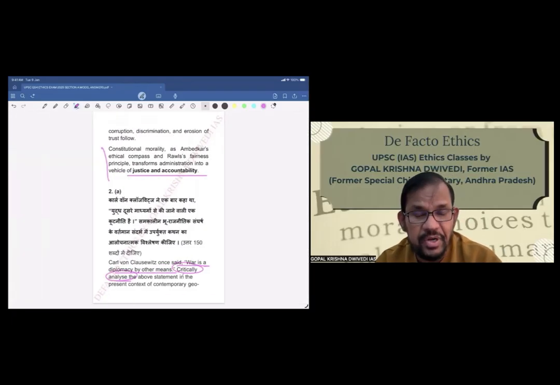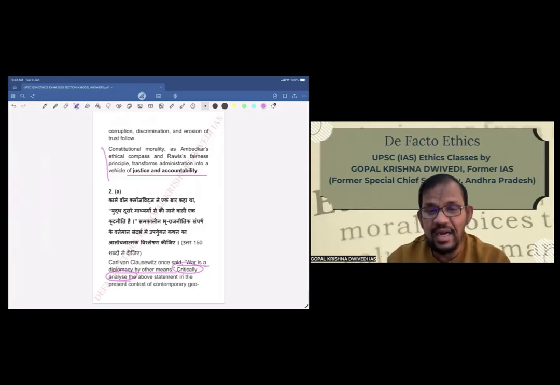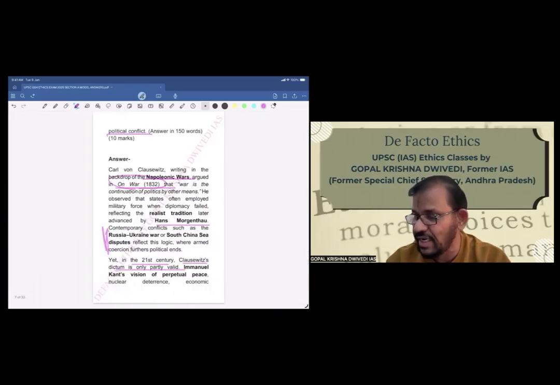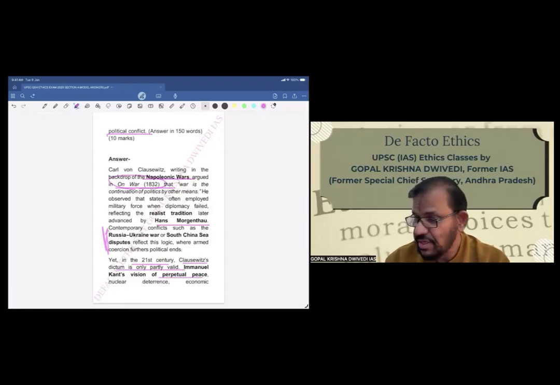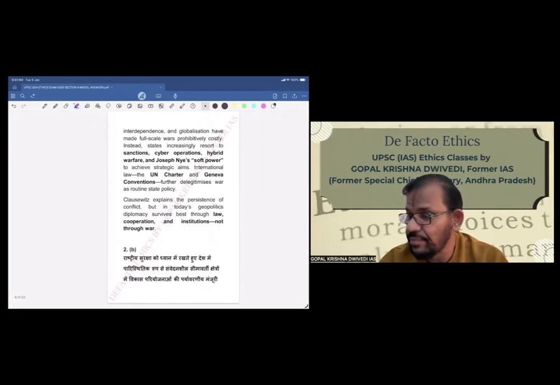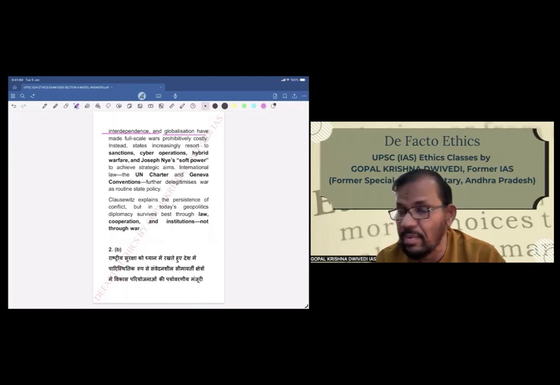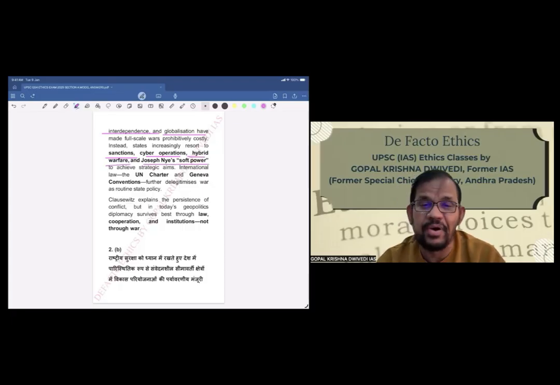You cannot talk about one side of the argument. You have to talk about both sides. So critical analysis is like that. So now the other side. Yet in the 21st century, Clausewitz's dictum is only partly valid. Immanuel Kant's version of perpetual peace, nuclear deterrence, economic interdependence, and globalization have made full-scale wars prohibitively costly. Instead, states increasingly resort to sanctions, cyber operations, hybrid warfare, and Joseph Nye's soft power.